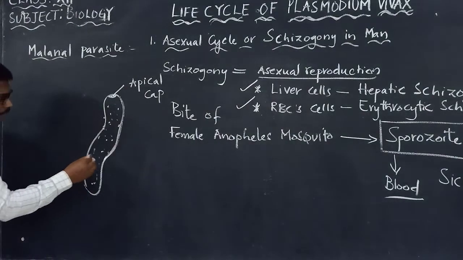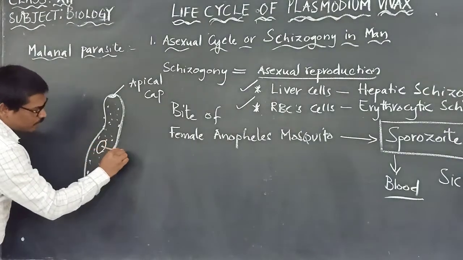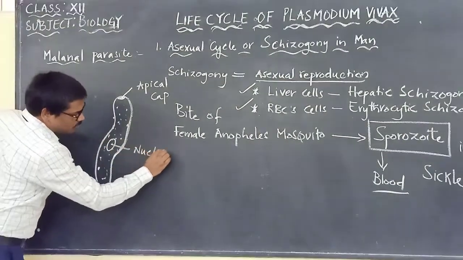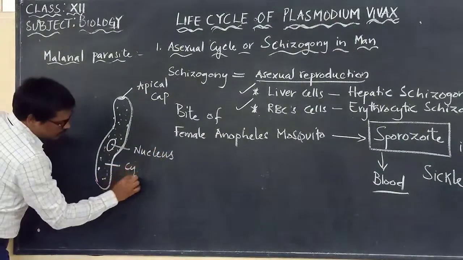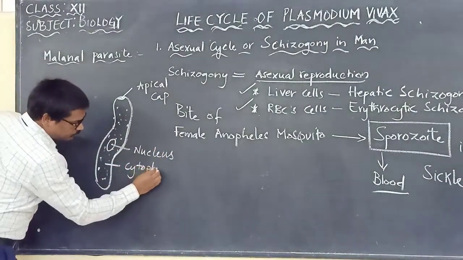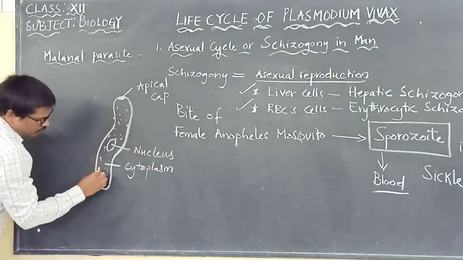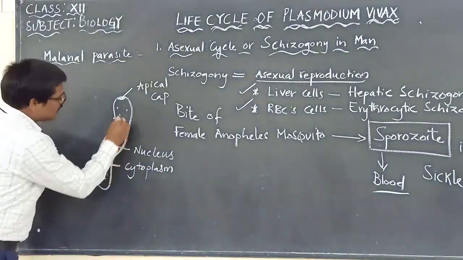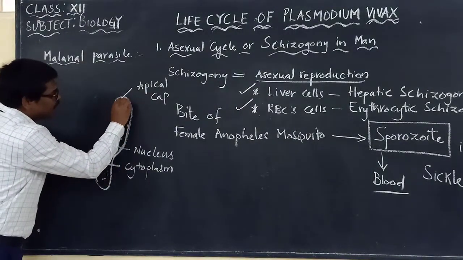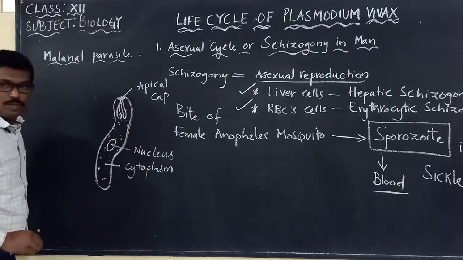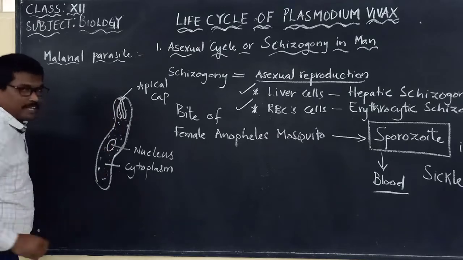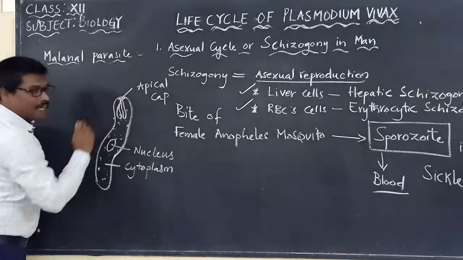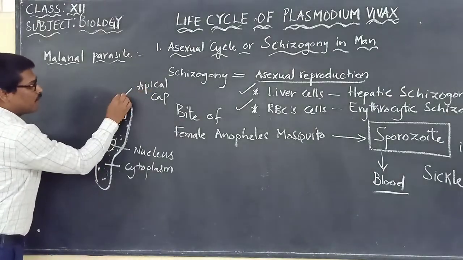Of course, it is a cell, and at the center it will have the nucleus. So let us say that this is the cytoplasm, and there will be cell organelles present, which I am not drawing here, and at the same time paired tubes will be there. Paired tubes will be there that are opening into the apical cap. So this apical cap, where is it present?